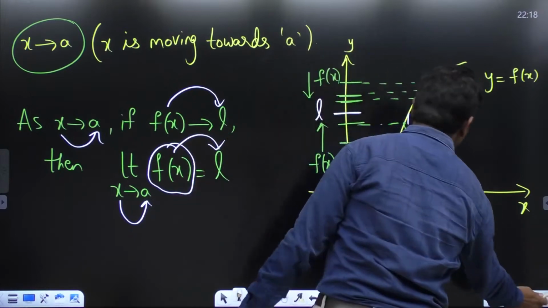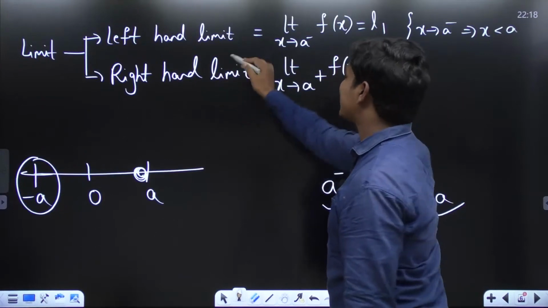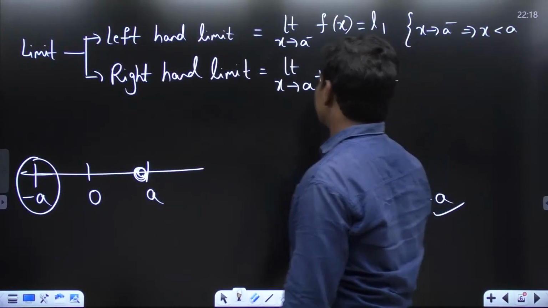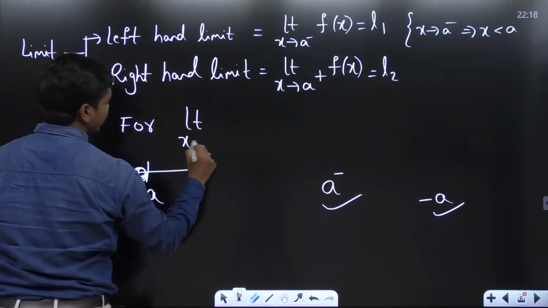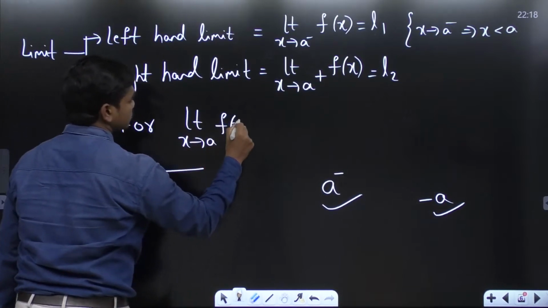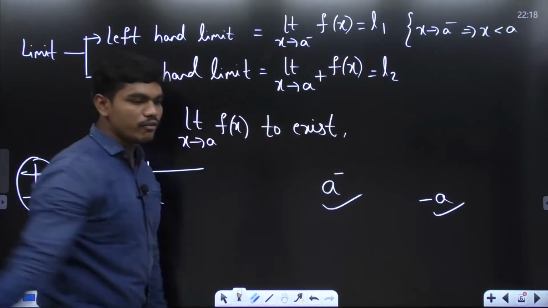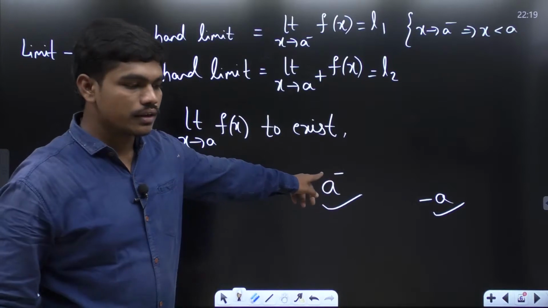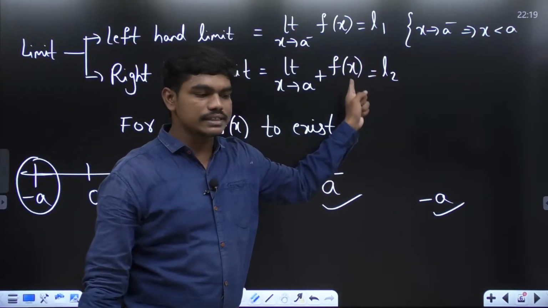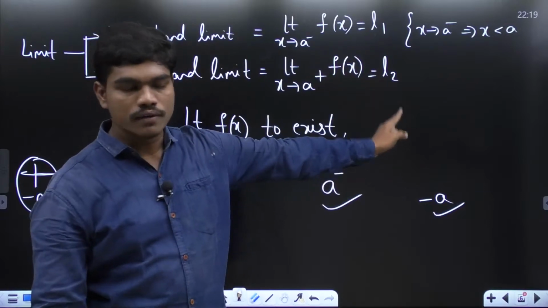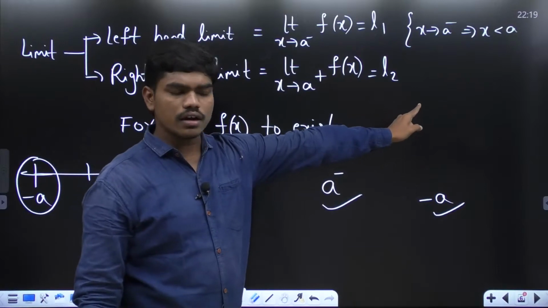So if I'm calculating left hand limit and I'm getting L1, and if I calculate right hand limit and I'm getting L2, for limit x tends to a, f of x to exist, can you tell me what should happen here? Can anyone tell me the condition? What should happen here? All of you.